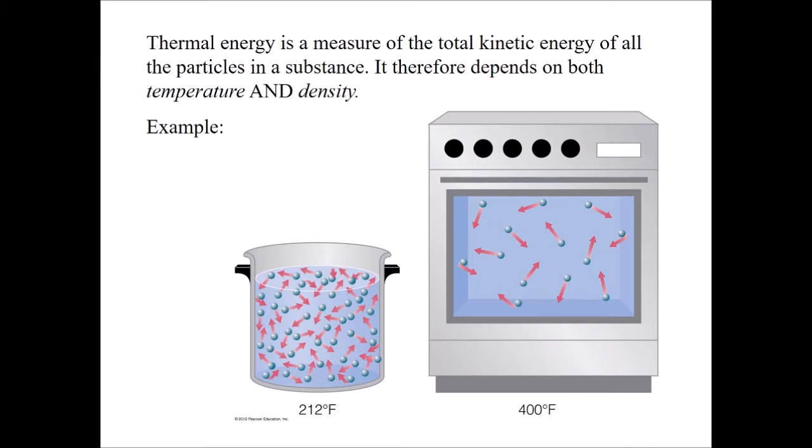But the reason why what's happening here with the pot of boiling water is that while an individual molecule may hit my hand less vigorously than the one in the oven, the collisions are happening way more frequently because the water is dense and the collisions are taking place constantly. And when enough collisions take place, that will damage the cells of my skin. That's exactly what a burn is. It's these things bumping into your cells so hard that they destroy the cells. Great illustration of thermal energy. We say the pot of boiling water has way more thermal energy than the oven does.